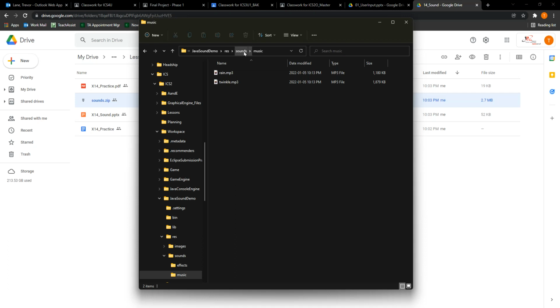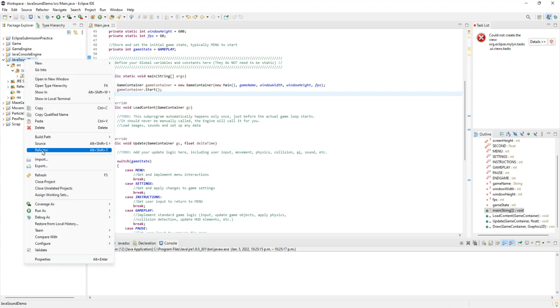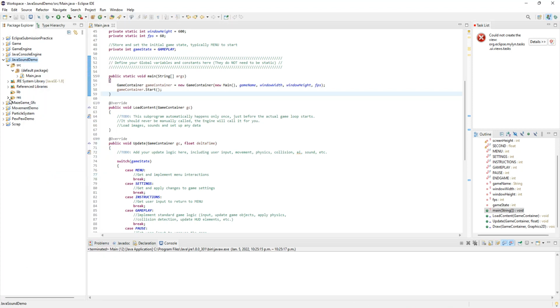Great. Now this adds it to here, but what about in Eclipse? It's actually here too, but you have to make sure to refresh this. So right click on there and just hit refresh. And if we look down in our res folder, oh, I didn't add images, sorry, sounds, and there's my effects and my music. So I have them. They're now part of the project. Now all I have to do is write the code to actually make them work.